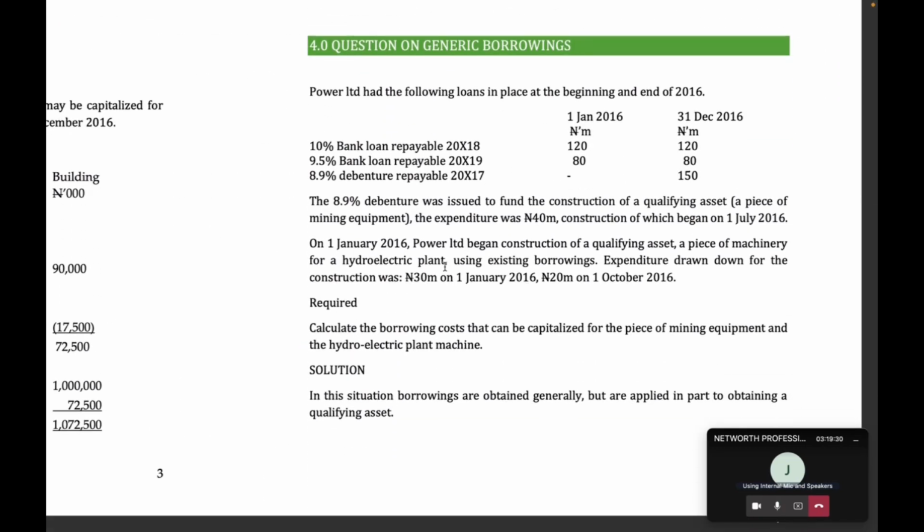When was this date? They said expenditure drawdown for the construction was 30 million on 1st of January 2016, right? So they did 9.8% multiplied by 30 million. And for this 20 million, they did 9.8% multiplied by 20 million, then they multiplied by 3 over 12.